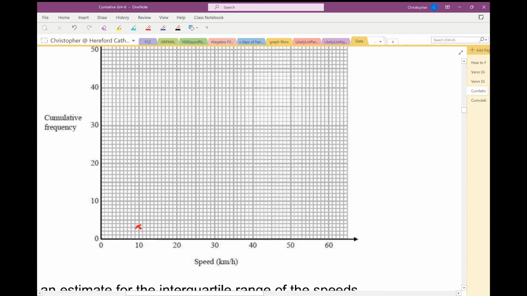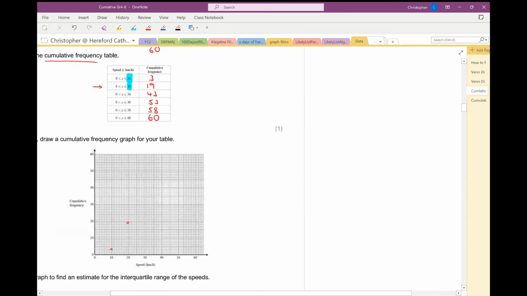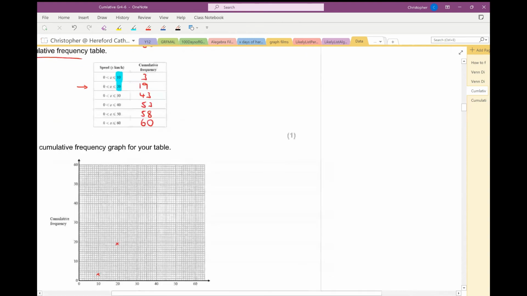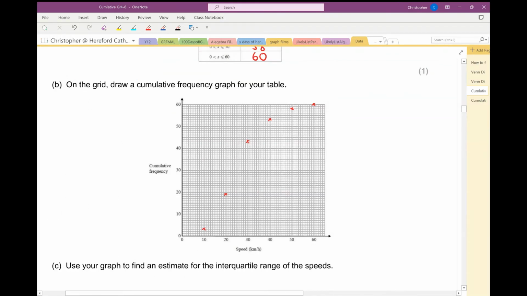So speed of 20, cumulative frequency of 19. Right, my suggestion is you pause the film and plot your points, and then press play, and miraculously I'll have plotted mine too. Right, so there are my points plotted. So now I'm going to complete my cumulative frequency graph by carefully drawing a smooth line, a smooth curve through my points.